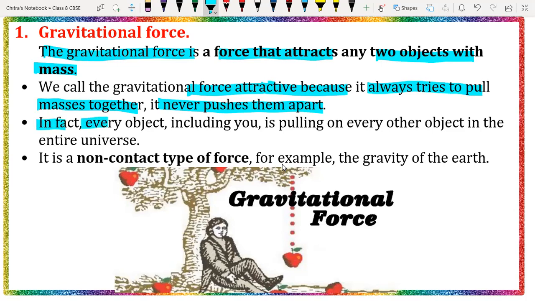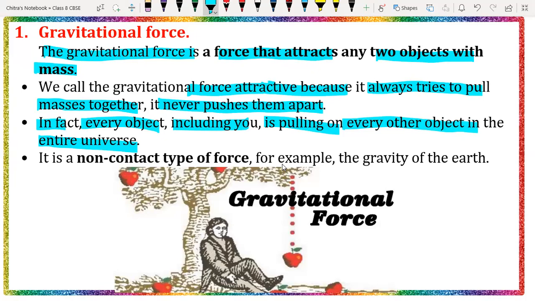In fact, every object, including you and me, is pulling on every other object in the entire universe. We are attracted by the earth, and by the moon, sun, and other celestial bodies in space. All those objects are attracting us towards them also. But we are very close to the earth's surface. That's why we stay on earth.